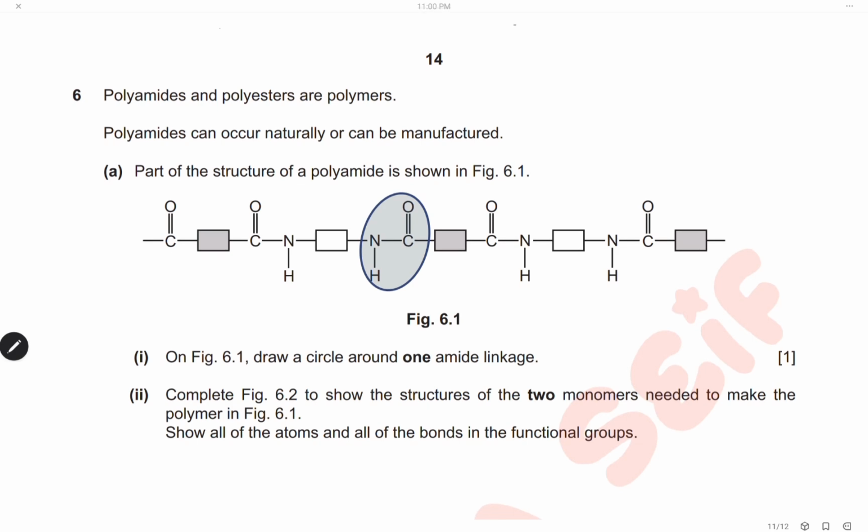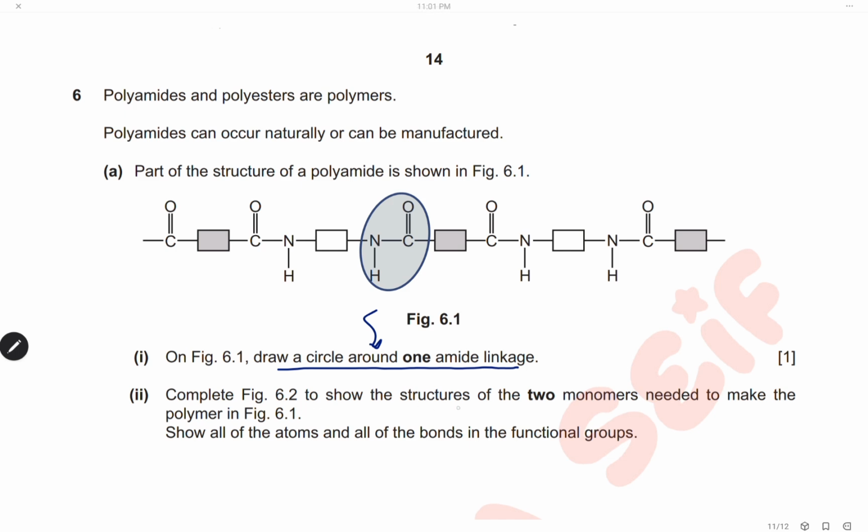Question 6. Polyamides and polyesters are polymers. Polyamides can occur naturally or can be manufactured. Part of the structure of the polyamide is shown. Draw a circle around one amide linkage, the amide linkage which is between the carbon double bond oxygen and the NH. So this circle represents the amide linkage.